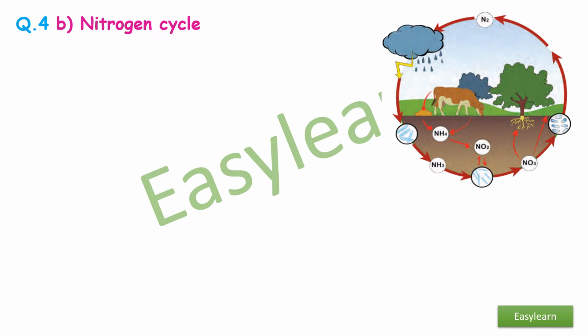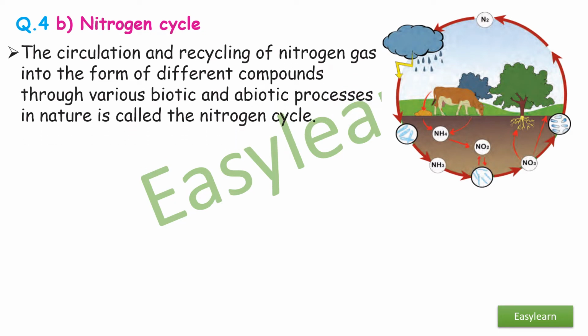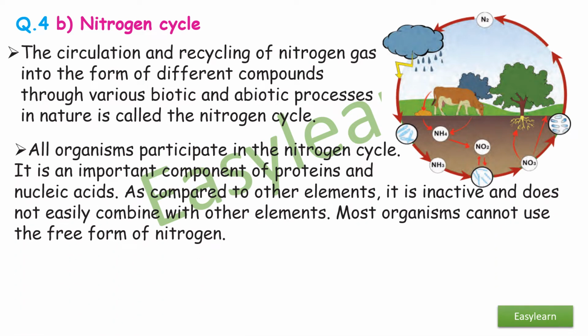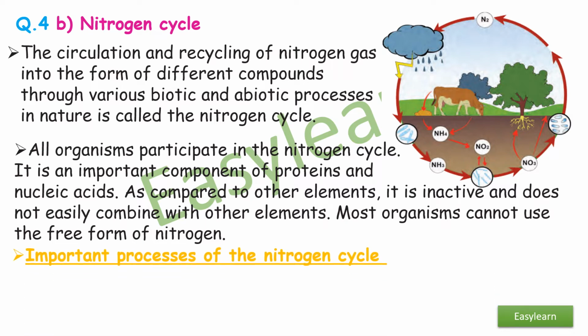B. Nitrogen cycle. The circulation and recycling of nitrogen gas into the form of different compounds through various biotic and abiotic processes in nature is called the nitrogen cycle. All organisms participate in the nitrogen cycle. It is an important component of proteins and nucleic acids. As compared to other elements, it is inactive and does not easily combine with other elements. Most organisms cannot use the free form of nitrogen.